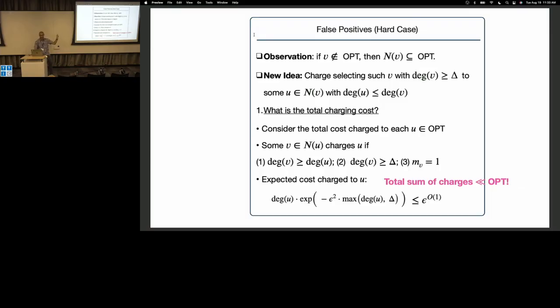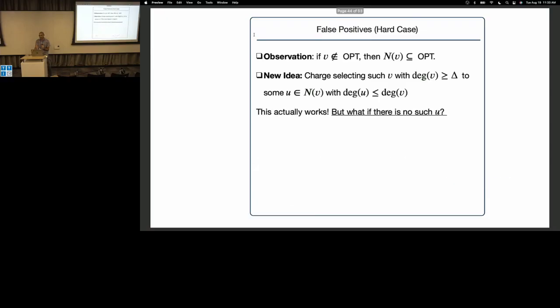Somehow it's not doing any work, right? I haven't changed the algorithm yet, so that seems bad. But if I could find, for every vertex v, a neighbor that's in the cover that has a smaller degree, then this whole scheme works. But what if there is no such vertex u? This is where we start changing the algorithm.